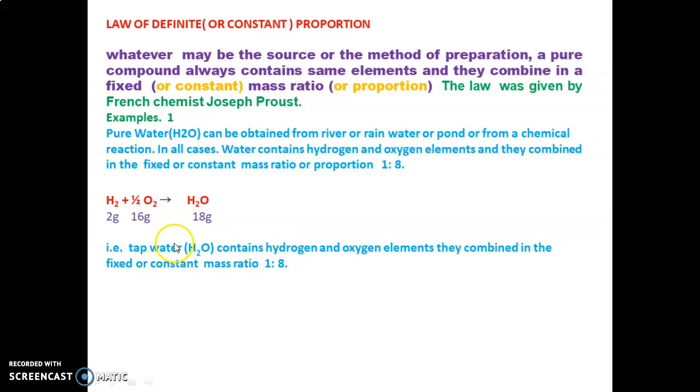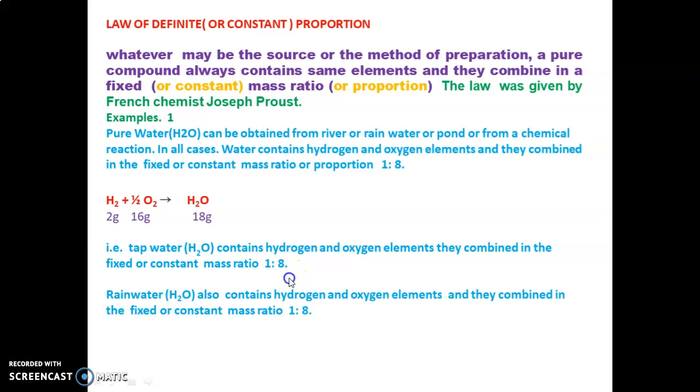Tap water, explanation one by one. Tap water H2O contains hydrogen and oxygen elements, and they combine in the fixed mass ratio 1 is to 8. That is, when we take tap water, if it is pure, it contains hydrogen and oxygen, and they combine in the ratio 1 is to 8.